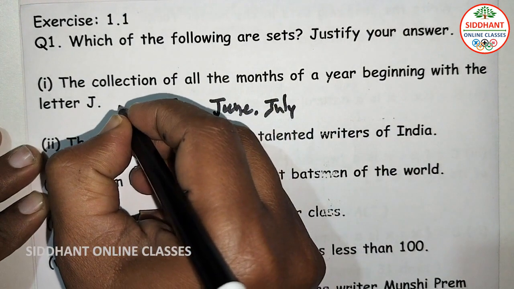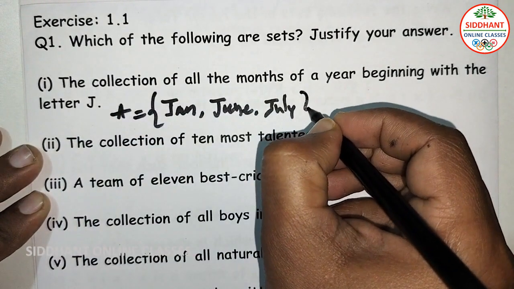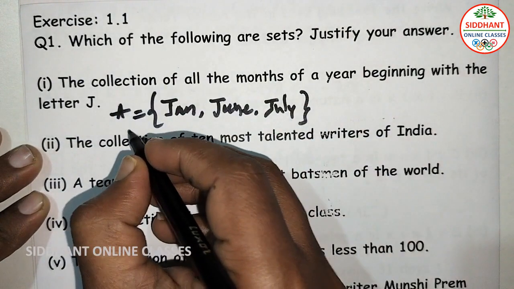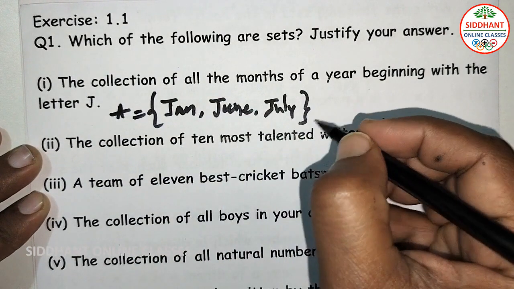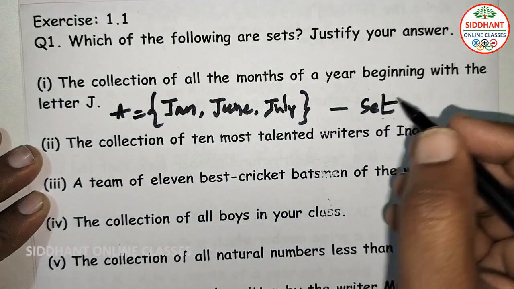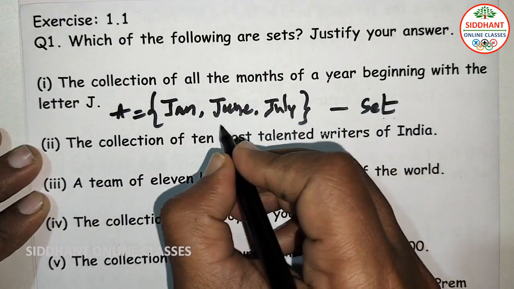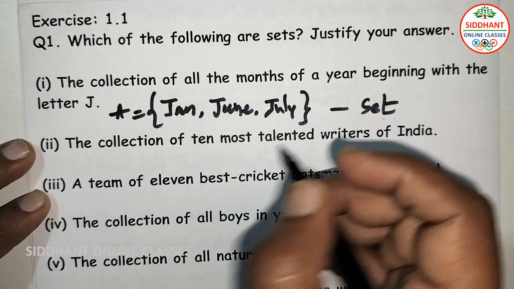So we can say that it is a set with 3 elements. So A is equal to January, June, July. So it is a set. The set means the collection of objects of a particular kind. We are going to say it is a set.